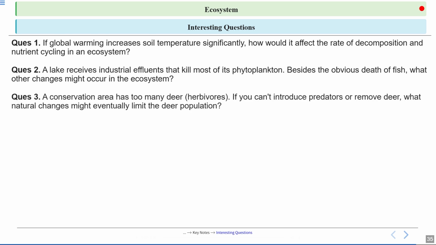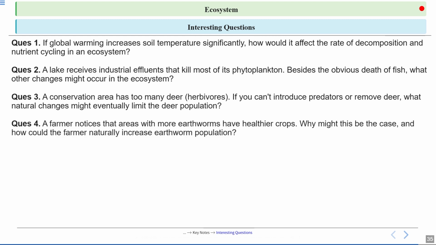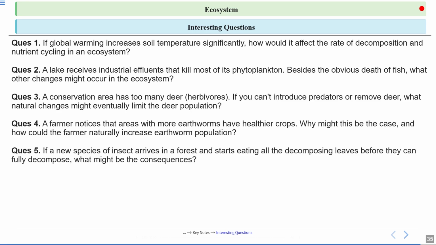Next one, a conservation area has too many deer, which are herbivores. If you cannot introduce predators or remove deer, what natural changes might eventually limit the deer population? The next one, a farmer notices that areas with more earthworms have healthier crops. Why might this be the case, and how might the farmer naturally increase the earthworm population? Next question, if a new species of insects arrives in a forest and starts eating all decomposing leaves before they can fully decompose, what might be the consequences?